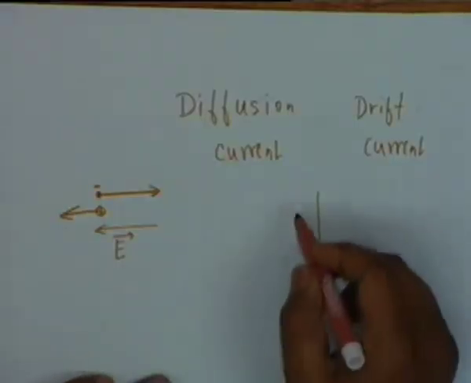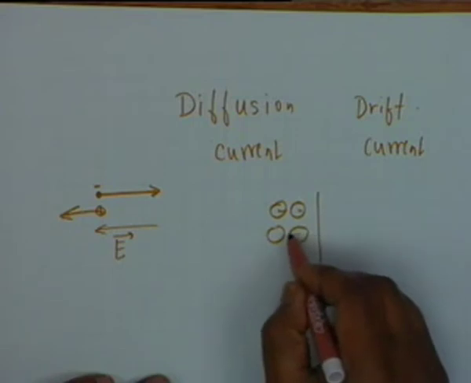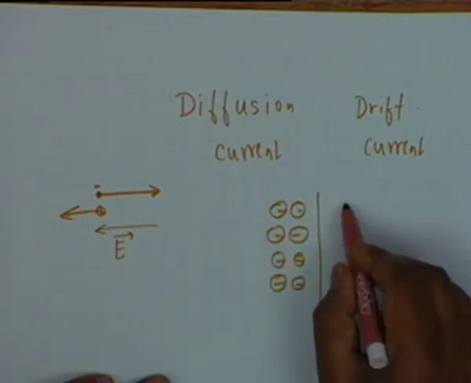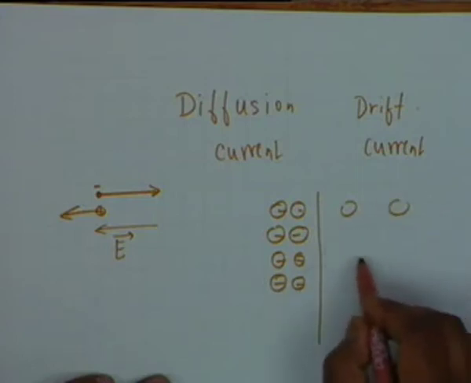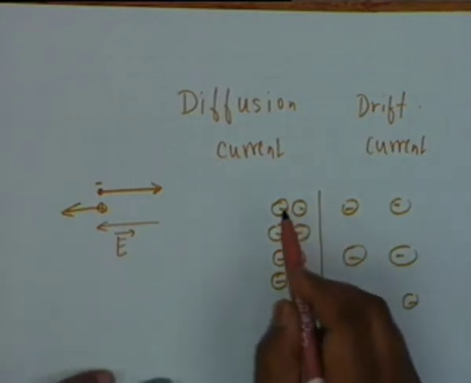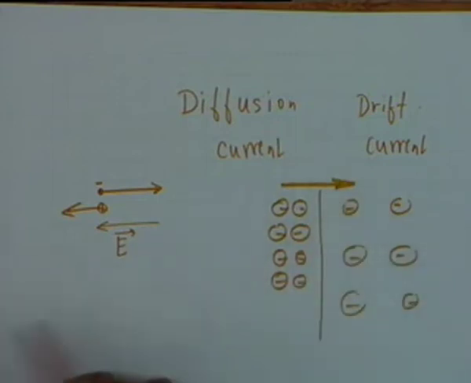If you think of, let us say, electrons which are densely packed on the left hand side of this line, and there are sparsely populated electrons here on the right hand side, then electrons move from higher concentration region to lower concentration region.